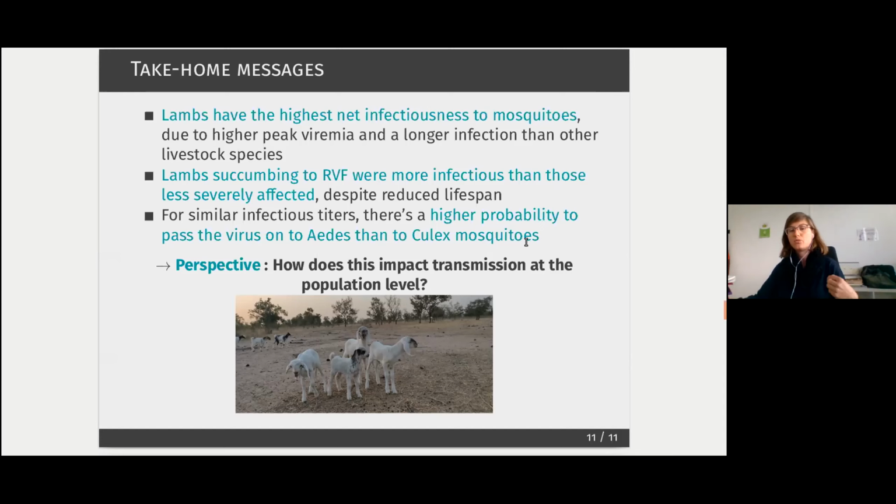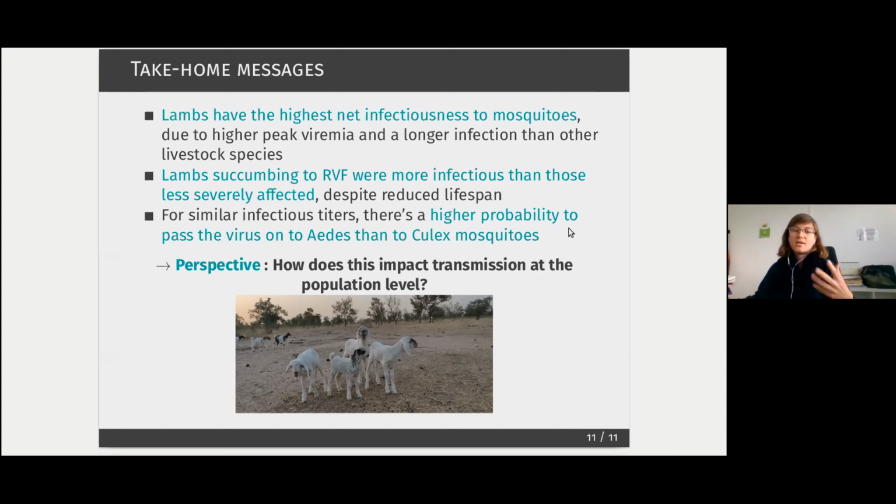So this needs to be investigated further because we limited ourselves to data on infection rates, that is, the fact of detecting the virus in the body of the mosquitoes. If we want to know whether there's a difference between Aedes and Culex in their capability to become transmissive themselves, we need to look at the virus in the saliva of the mosquitoes.